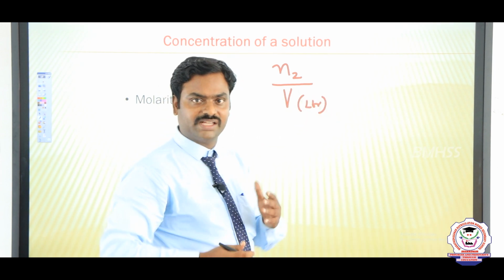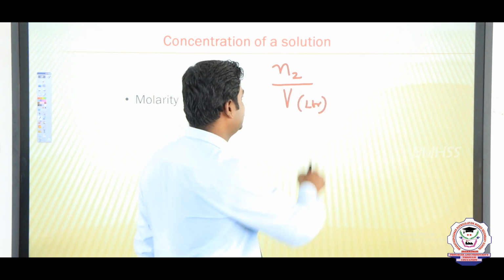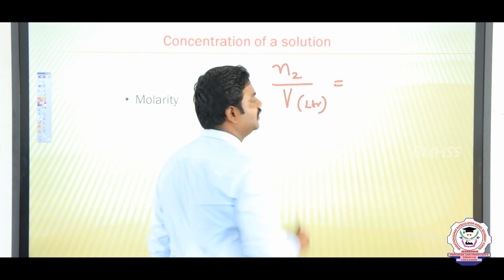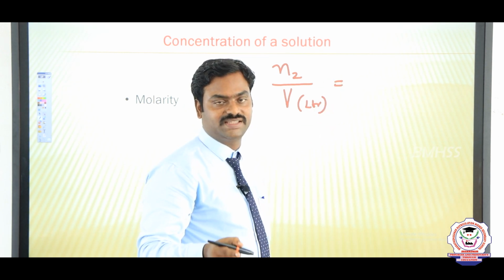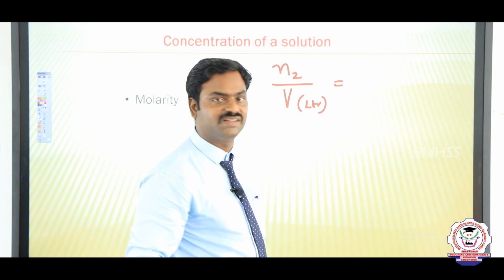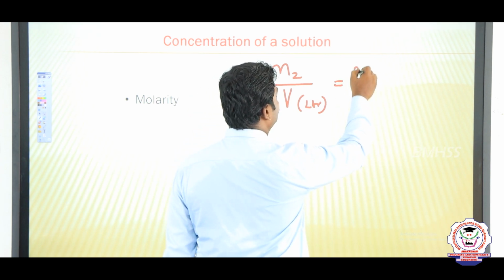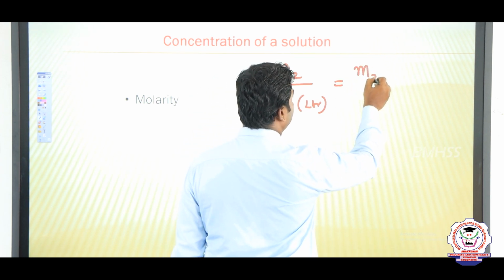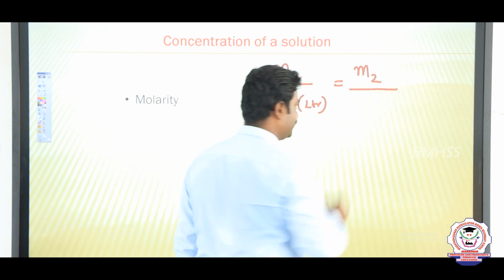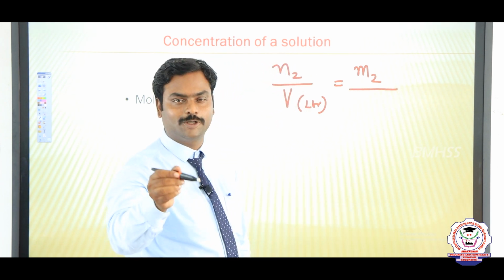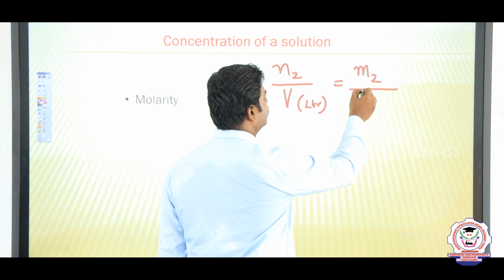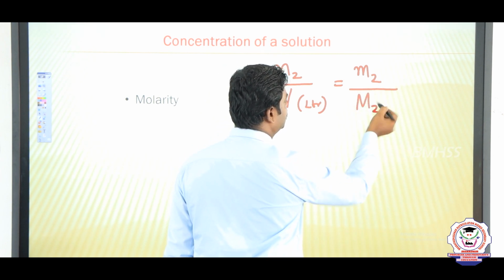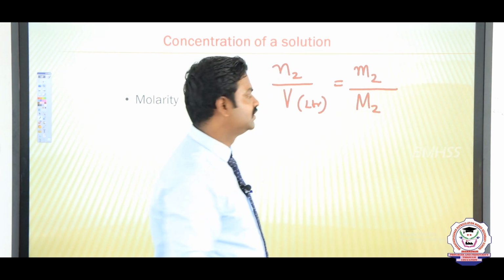Next, can we expand the formula? Yes, we can. Now, what is number of mole? Mole is equal to mass by molar mass. Now, the mass of the solute should be taken as m2 and divided by molar mass of the solute, which must be capital M2. This is molar mass of the solute.